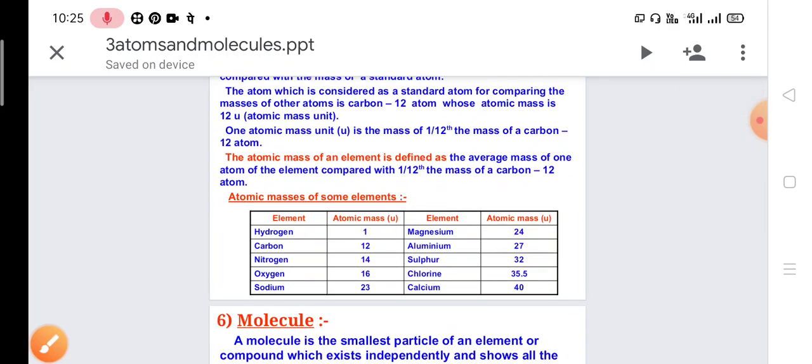Now here we have a table of elements with some atomic masses. You can see, hydrogen atomic mass is 1, carbon is 12, nitrogen 14, oxygen 16, sodium 23, magnesium 24, aluminium 27, sulfur 32, chlorine 35.5, calcium 40. So this is the atomic mass of all these elements, and these atomic masses are found in comparison with carbon 12.